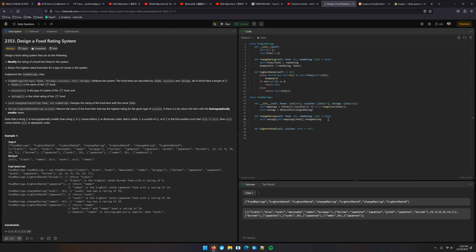Change rating of food to new rating. Like that. All right, and I guess that's that. And then highest rated is going to be self.ratings dot highest rated. Just like that.